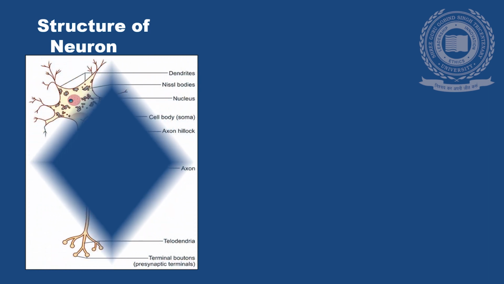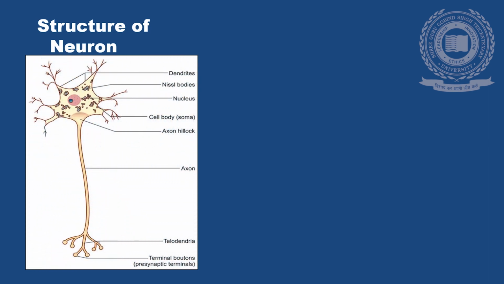Cell body and process. This is the cell body and there are processes. First, we will be reading about the cell body. Cell body is also known as soma or perikaryon. This is the cell body of a neuron. Inside the cell body, there is a nucleus and a nucleolus.